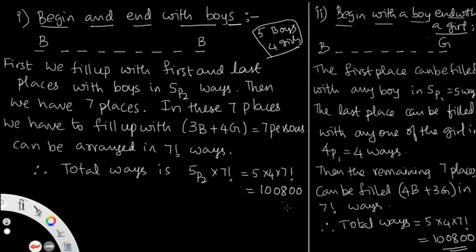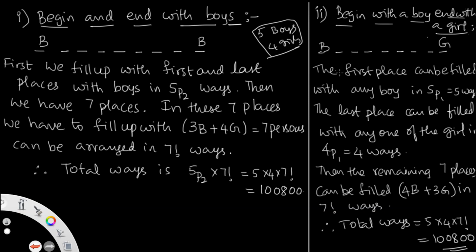Lastly, the second question: begin with a boy and end with a girl. So I am taking 9 places, beginning with a boy and ending with a girl. The first place can be filled in how many ways? By boy 1, 2, 3, 4, 5, that is 5 ways. The last place can be filled by any one of the girls, 4P1, girl 1, 2, 3, 4. So it can be done in 4 ways.